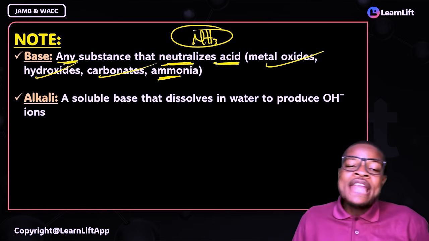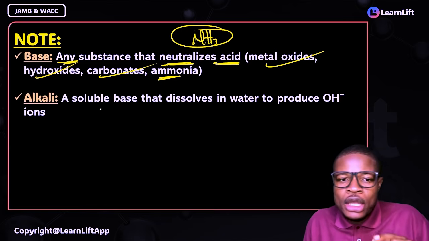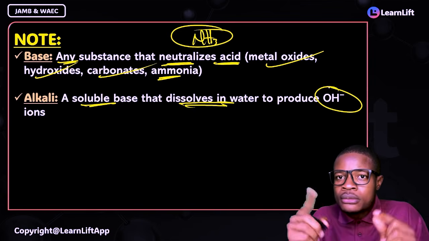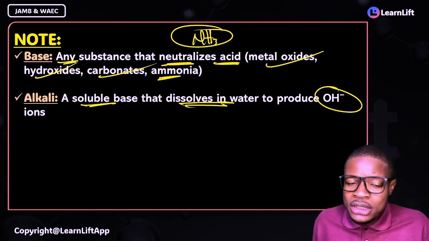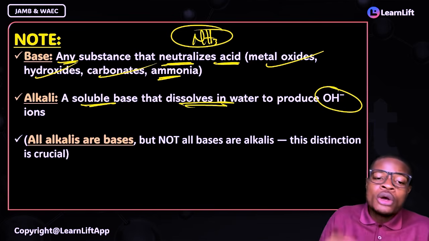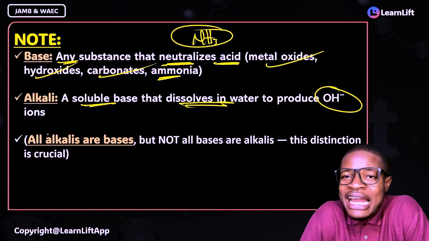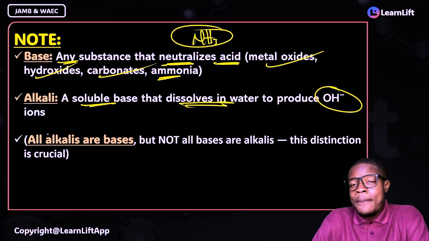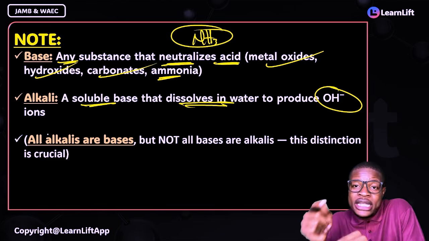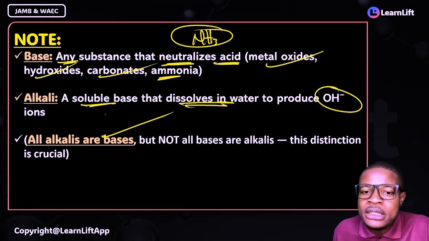Number 2, alkali. How do you know alkali? We said that soluble base, they will form what? Alkali. A soluble base that dissolves in water to produce hydroxide ion, right? What is it called? It's called an alkali. Very simple. And then you must know this, that please reason it before you answer. All alkalis, are they base? Yes. Because alkali, they are soluble in water, right? Or they dissolve in water. So all alkalis are bases. Correct. This is true.